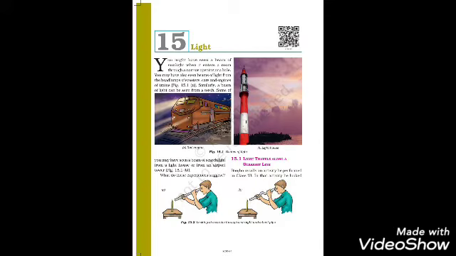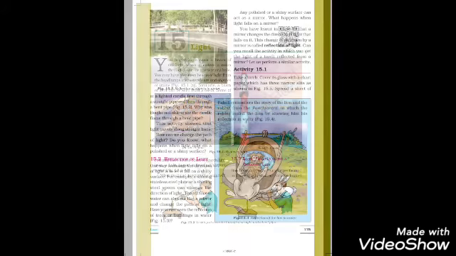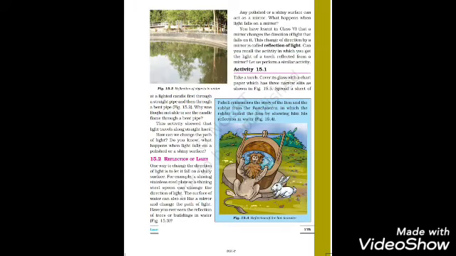Reflection of light. There are certain situations in which a mirror or shiny surfaces like a stainless steel plate or a shining steel spoon act as a mirror and can change the direction of light that falls on it. This process of change in direction of light by a mirror is called reflection of light. The surface of water can also act as a mirror and change the path of light, and that is why we see the reflection of trees or buildings in the water.